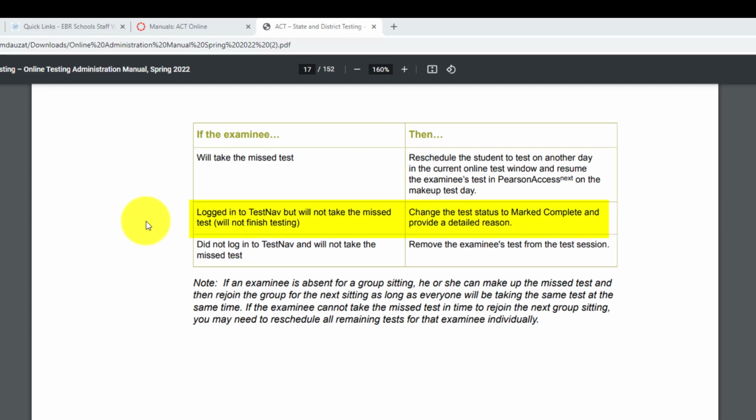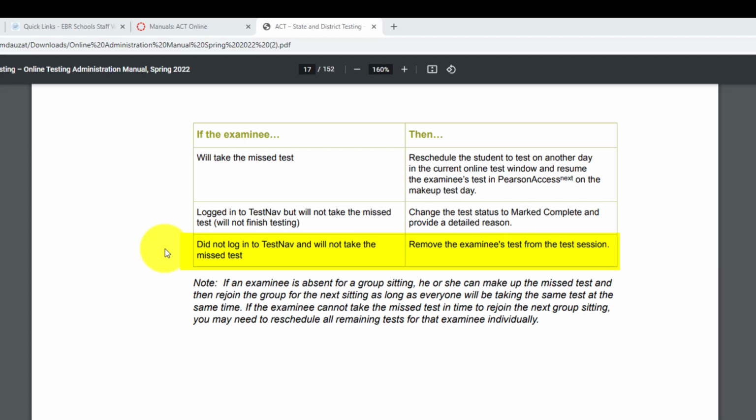Second one, logged into TestNav but will not take the missed test. In other words, will not finish testing. You're going to change the test status to mark complete and provide a detailed reason. So we all know how to do the second one. Change the test status to mark complete now. And again, when you do a mark complete, you are required to provide a detailed reason.